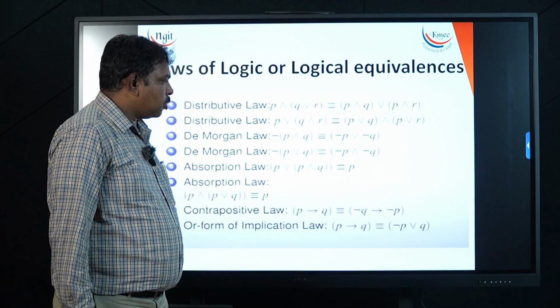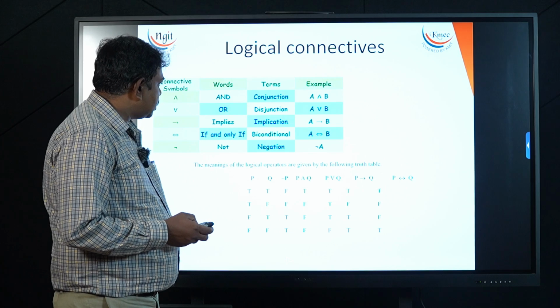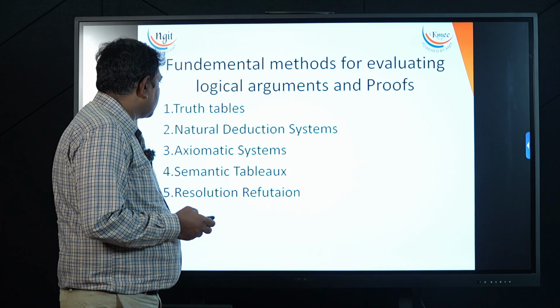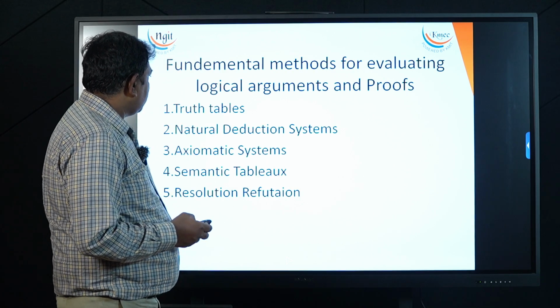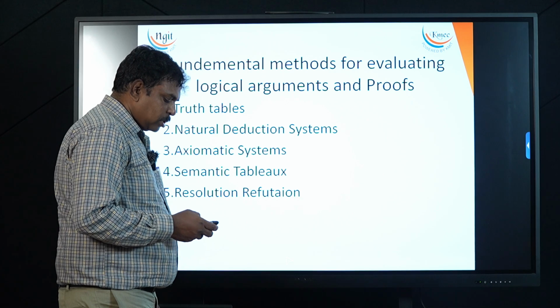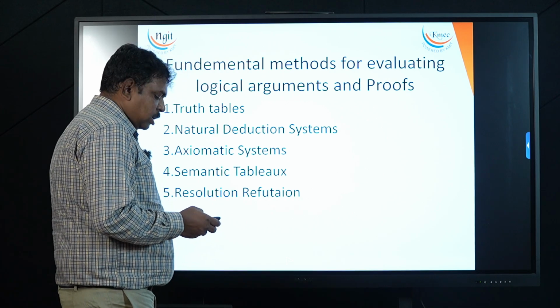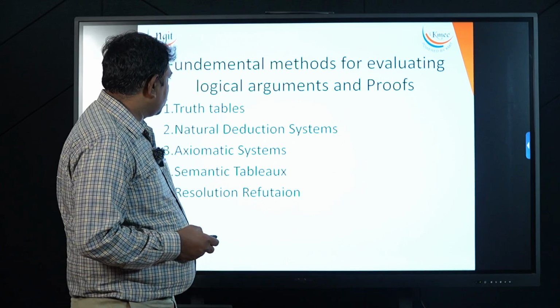So that is about truth tables, but they still have complexity issues. Then we go for the second one, natural deduction systems. Natural deduction is like our human way of reasoning about things.